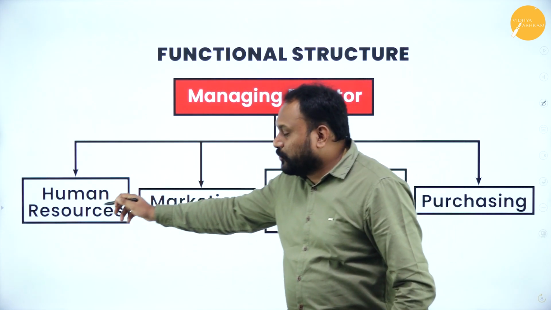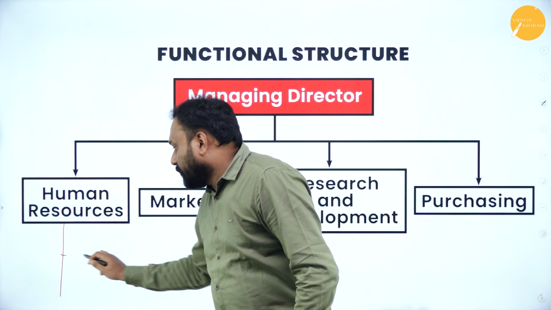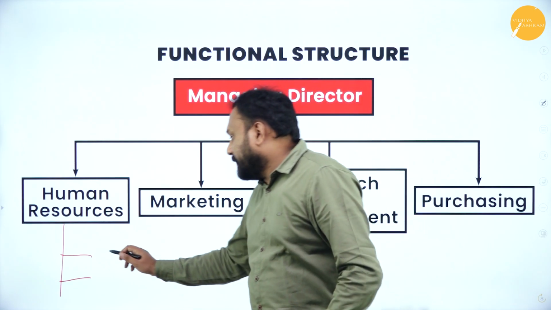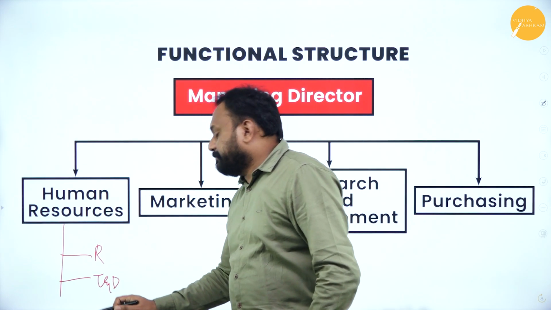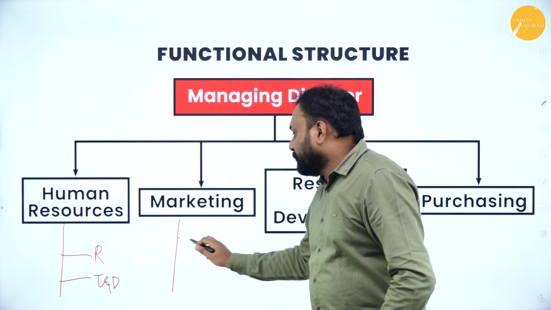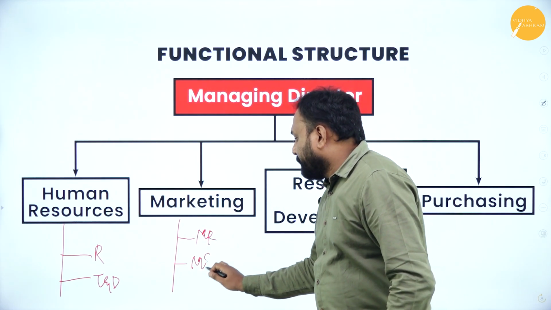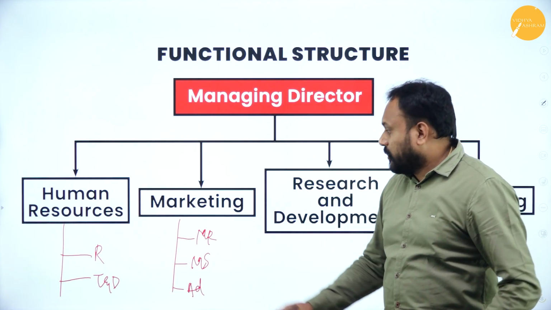So when you write only human resource, it is not the complete answer. Here you need to write what the function of human resource management is: they'll do recruitment, training and development. So that is how it is complete. Now marketing, what do they do? They do market research, market survey, and they go with more of advertisement. So these are the functions of marketing.